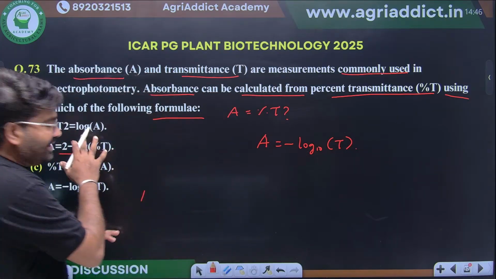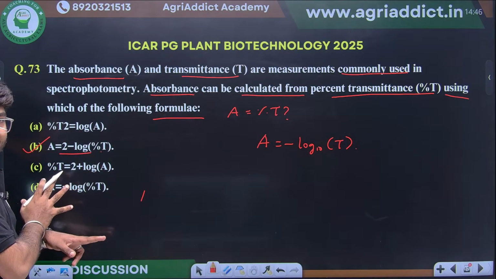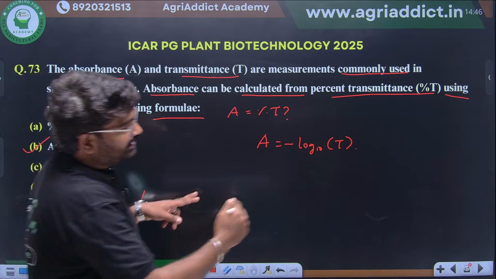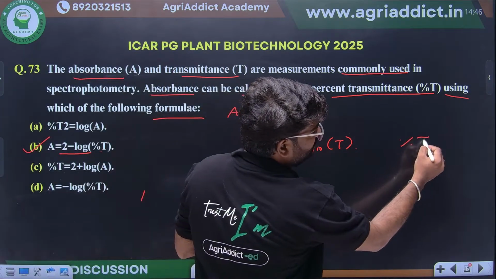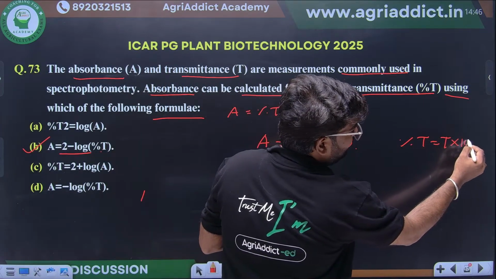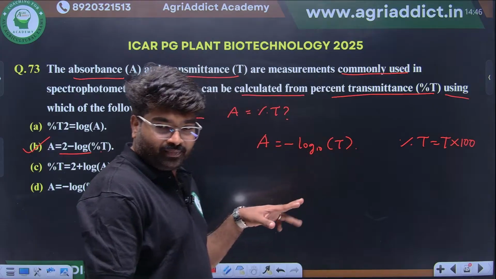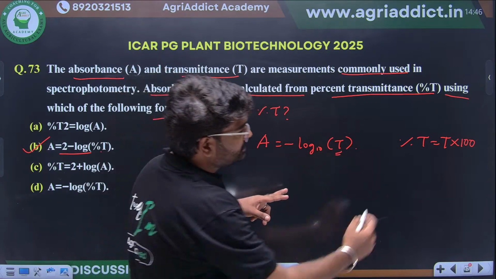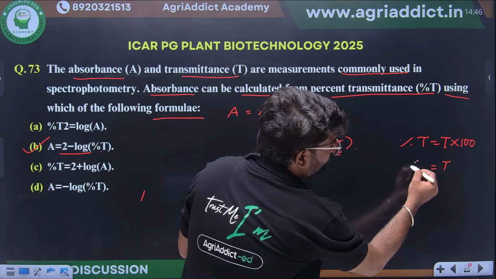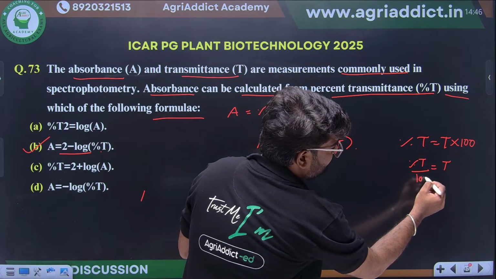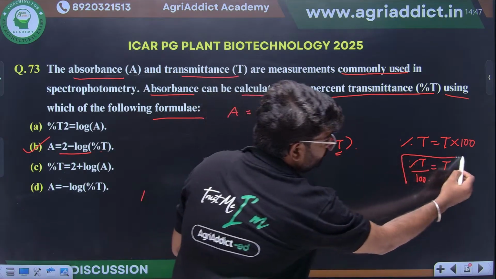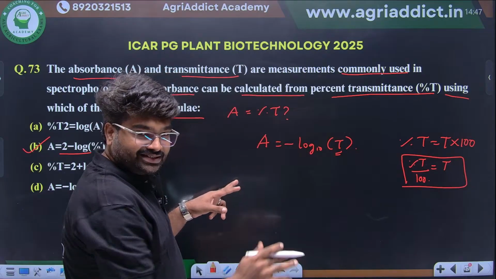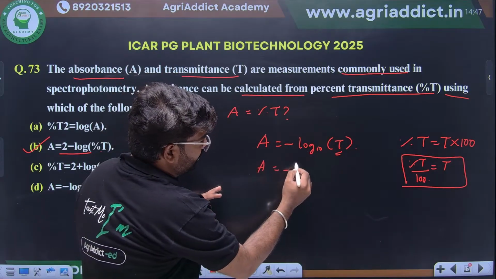But if you see in the options, they have given it in percentage of transmittance. Percentage of transmittance means what? It is T by T0 into 100. If we want to substitute the value for the transmittance, T equals percent T by 100. Clear? Just I am substituting the value here.